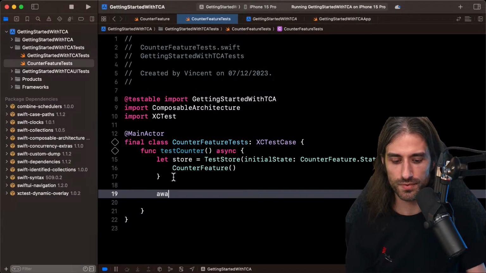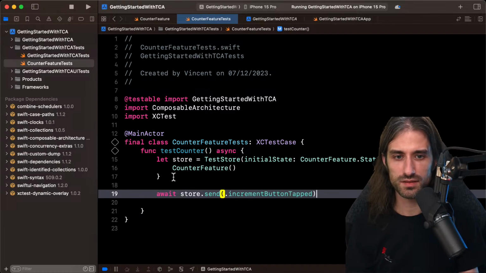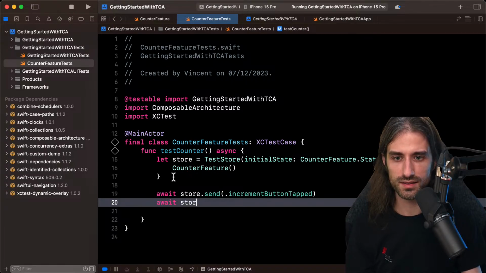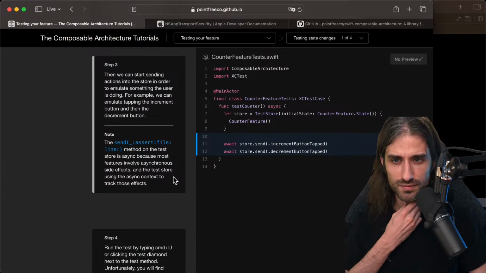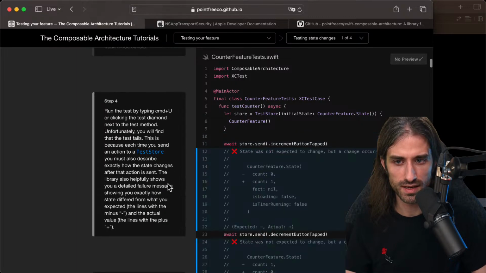So let's do await store.send increment and then await store.send decrement. Perfect. Note, the send method on the test store is async because most features involve asynchronous side effects, and the test store uses the async context to track those effects.